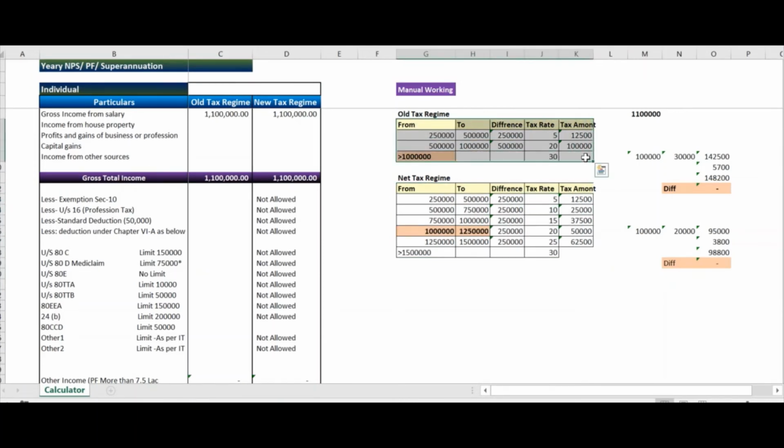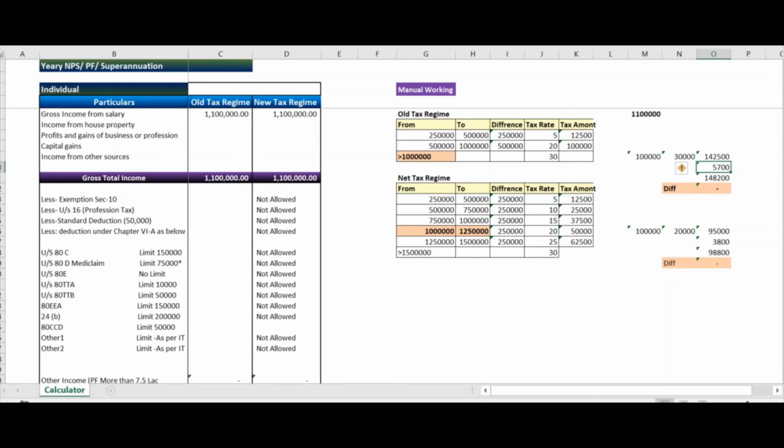Here you can see the amount falls under the 30% slab, which is greater than 10 lakh. So firstly we will extract rupees 10 lakh from 11 lakh and calculate tax at the rate of 30%. Then we will add back the tax which is before this slab. Now I'm doing this.